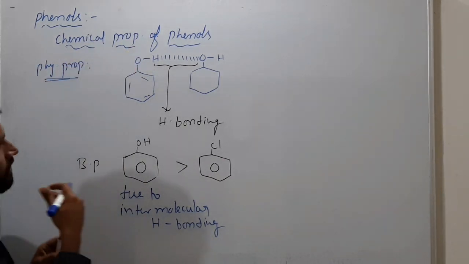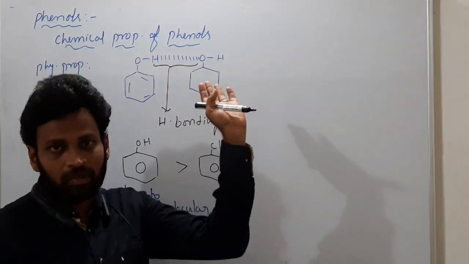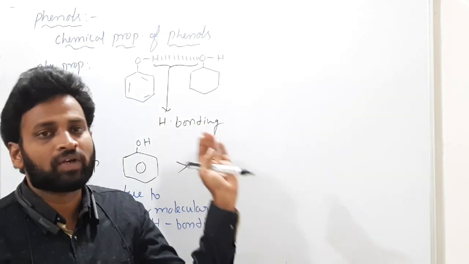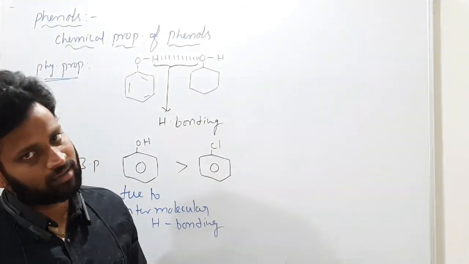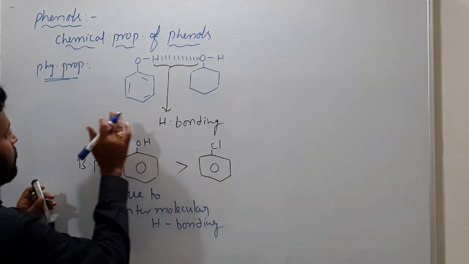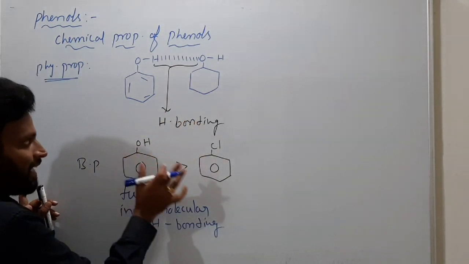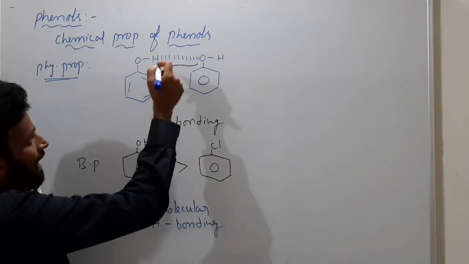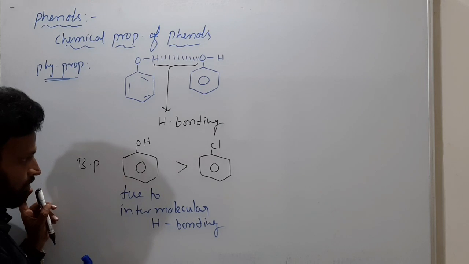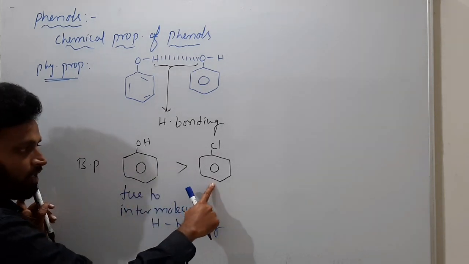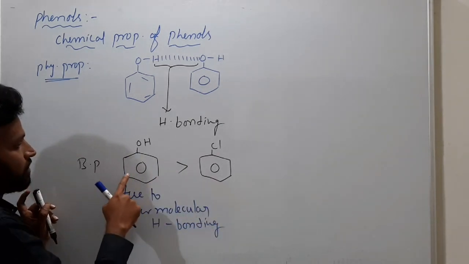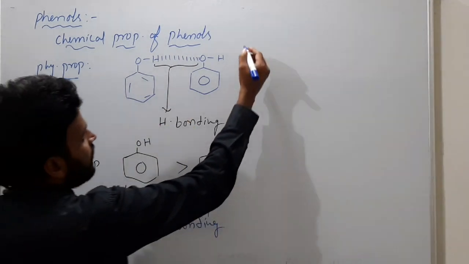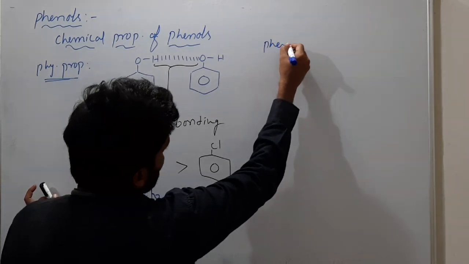I told chemical properties. Of course, in chemical properties, yesterday we started: phenol can react with metal easily because phenols are more acidic than alcohols. That is one of the chemical properties. Here we are discussing some physical nature of phenol. This is one phenol molecule and this is another, and between these there is intermolecular hydrogen bonding. So even though the molecular weight of chlorobenzene is more, phenol has more boiling point. What is the reason? Hydrogen bonding.